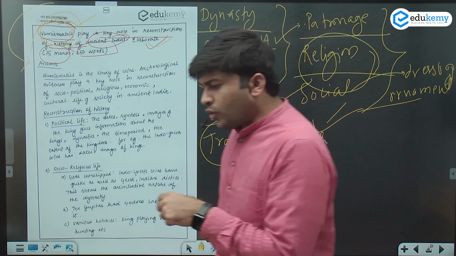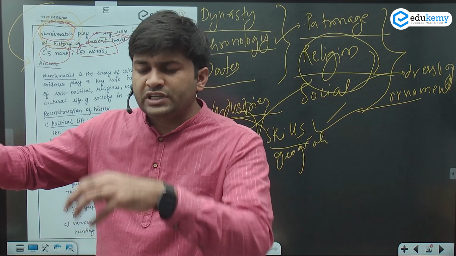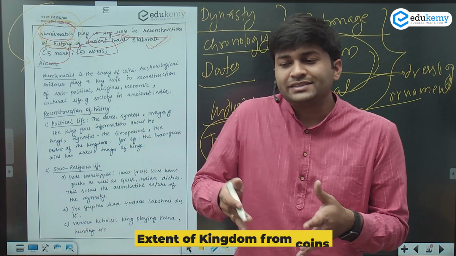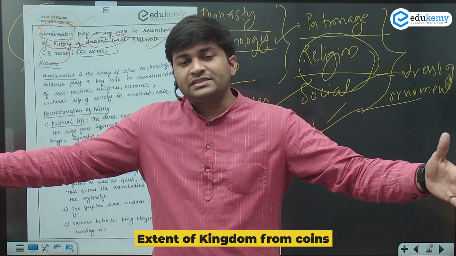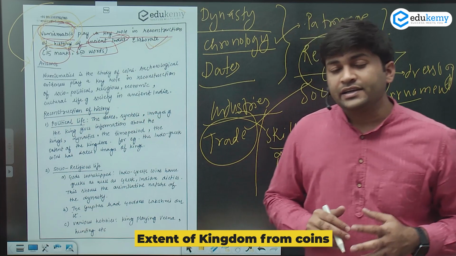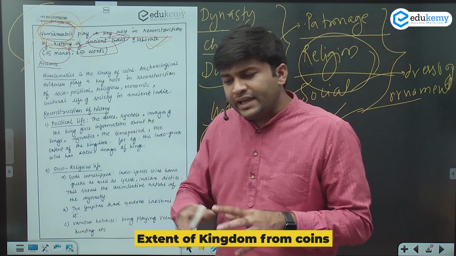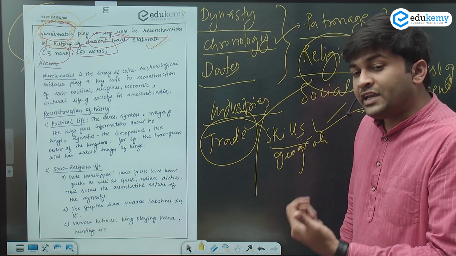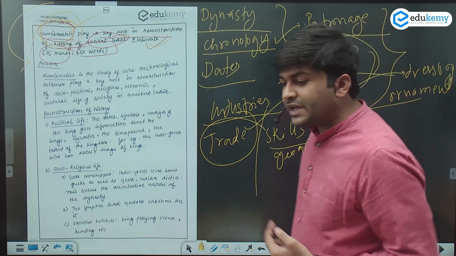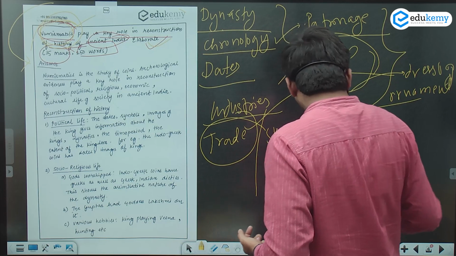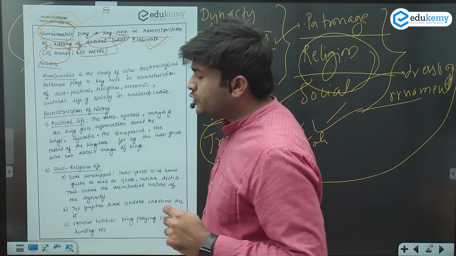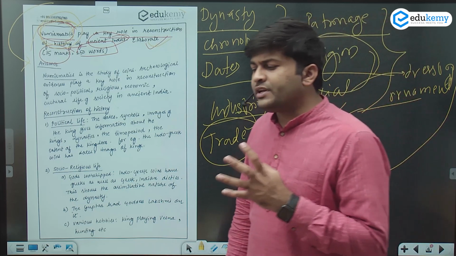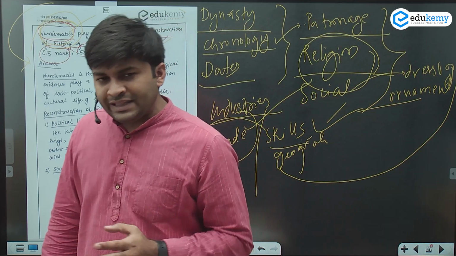If a lot of coins are found in the same place with intensity, far and wide, you understand that the kingdom's extension was over a larger area. These are some inferences that we have been making. Along with this, you need to be sure to give at least some examples.